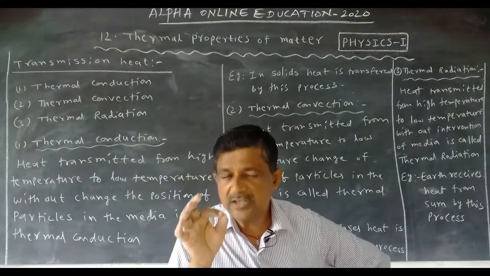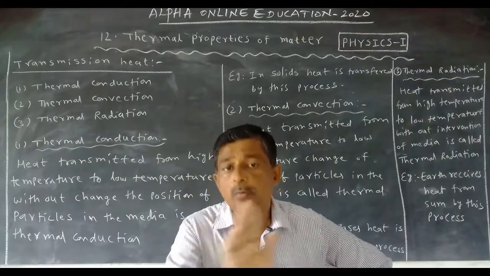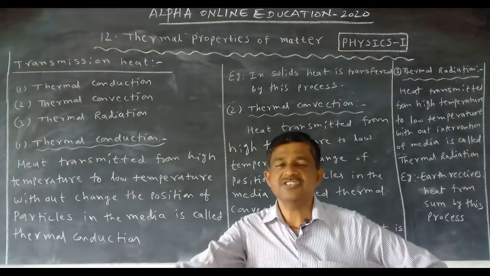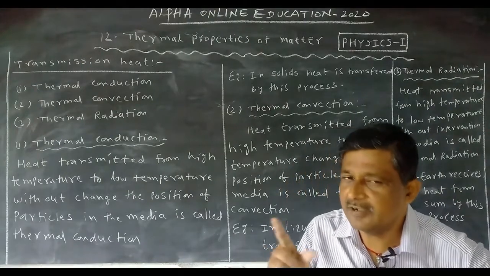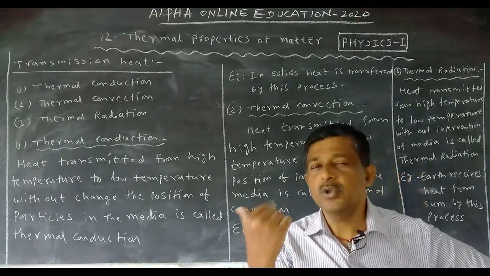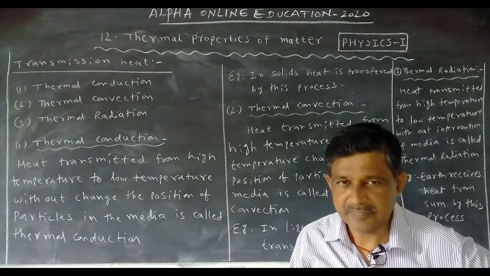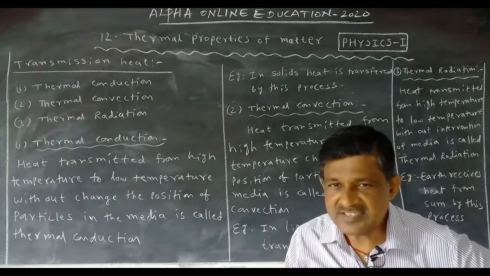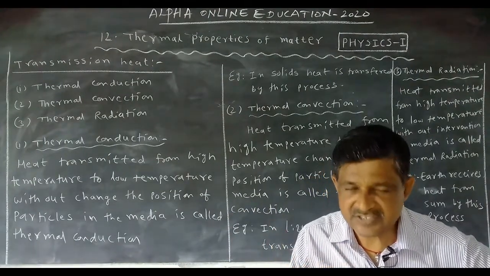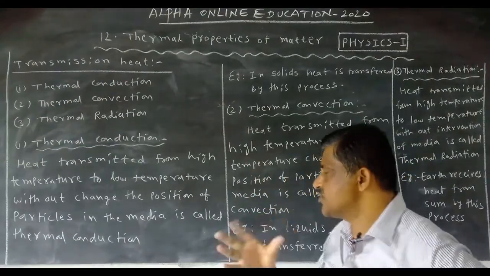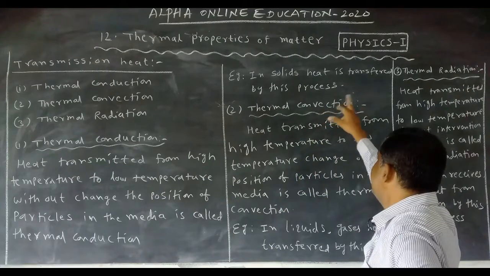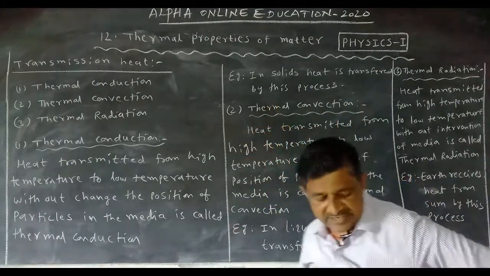But in thermal conduction, particles do not change their position but transmit the heat. This process occurs in solids.